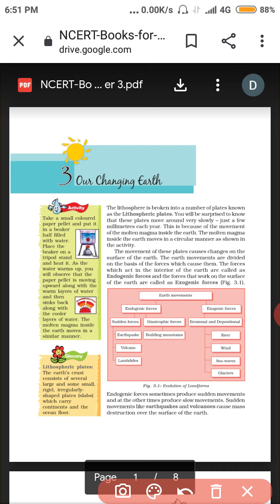And I can explain the lithospheric plates in a very short manner. The crust consists of several large and small rigid, irregularly shaped plates, which carry the continents and the ocean floor. So thank you for this class. We will join in the next classes.